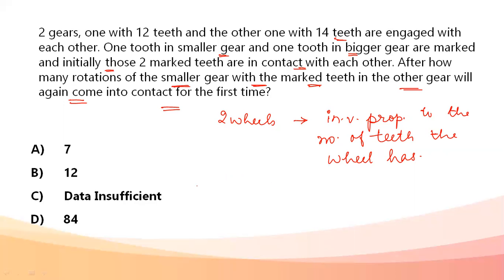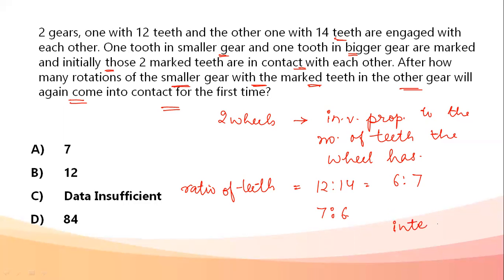If I talk about the ratio of teeth, it is 12 is to 14, that is 6 is to 7. Now the ratio of the number of rotations is inversely proportional to the number of teeth, so it will be 7 is to 6. 12 was for the smaller, 14 was for the bigger, so if you do the reverse, it becomes 7 is to 6. The two marked teeth will meet after both wheels have done an integral number of rotations.